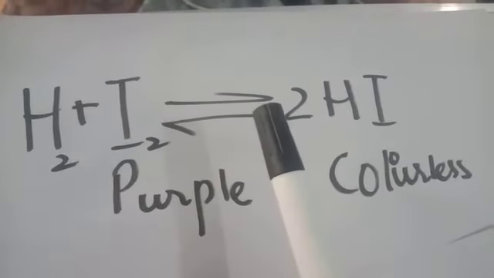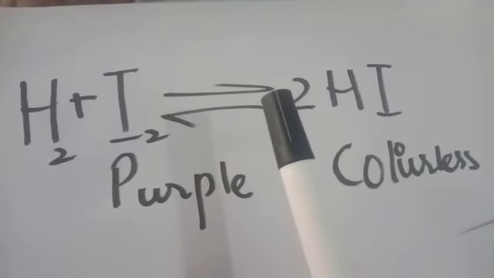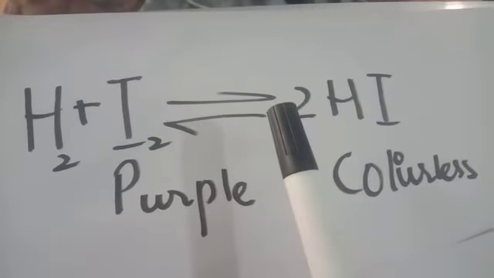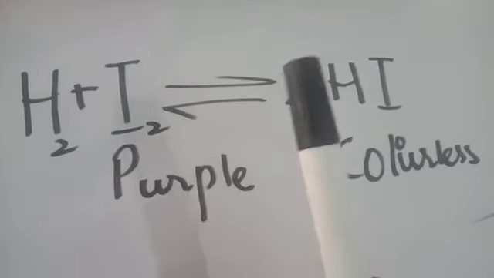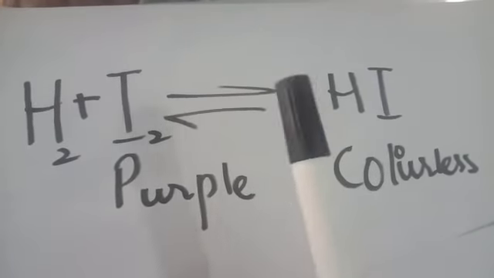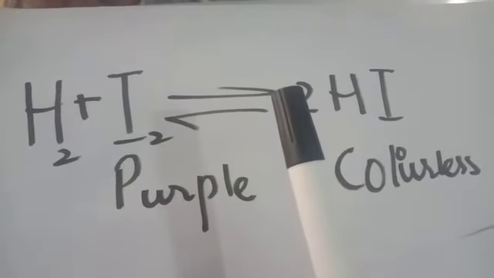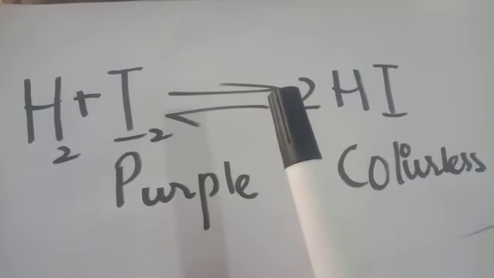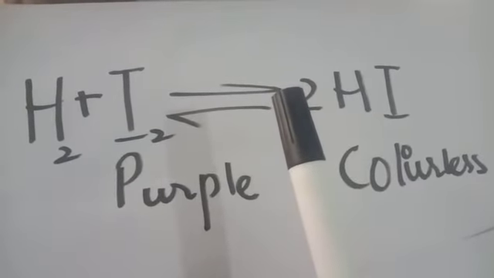It always occurs in a closed system. The system is that in which we are taking the reaction in the container in which the reaction is taking place. If the system is not closed, then dynamic equilibrium will never be established. It is very important to have a closed system for the forward and the reverse reaction, to convert the reactant into the product and again the product into the reactant.